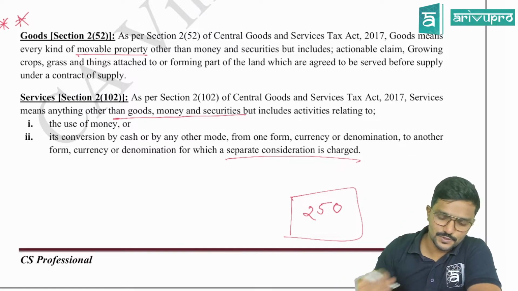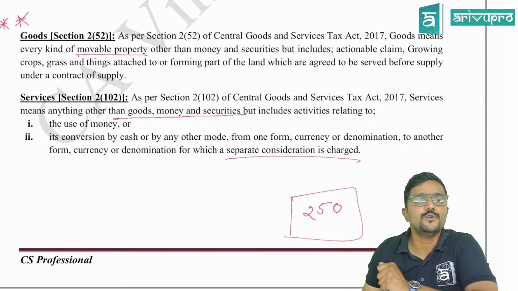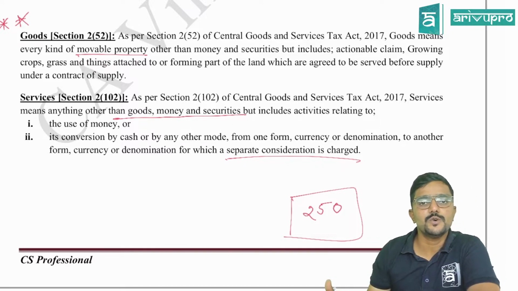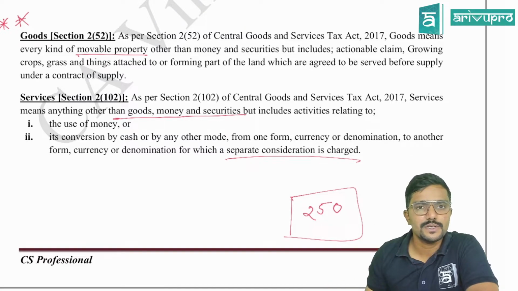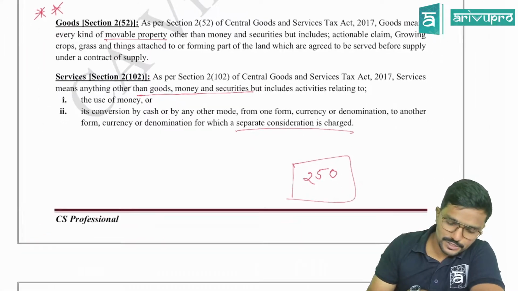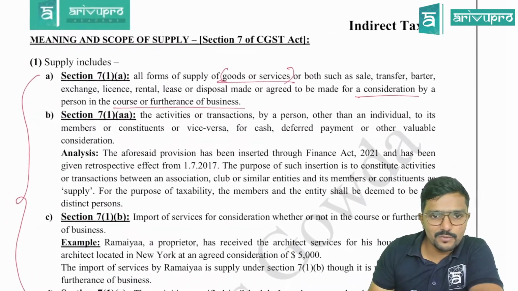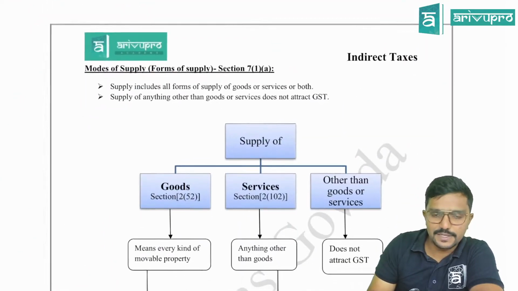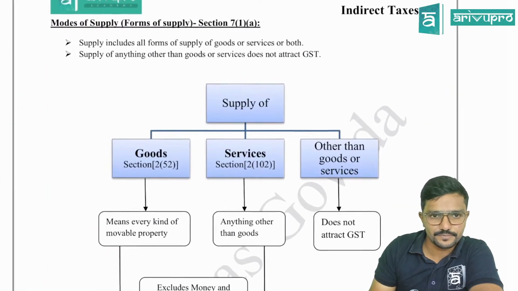Clear? Yes. Hope the definition of goods and services is clear for you. So if something is not goods, if something is not services, then will GST be applied on it? No. Chalo. So now we read 7.1a here, guys. In detail, I will be explaining it here in the next page. Come to that page.